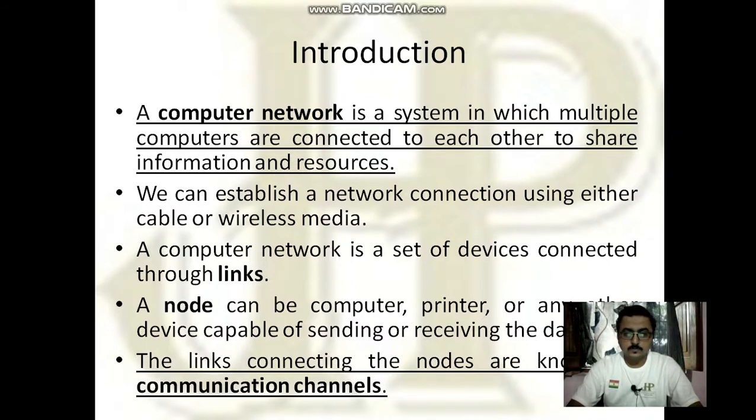So, now the definition of computer network can be: a computer network is a system in which multiple computers are connected to each other to share information and resources. Okay, very clear to you?